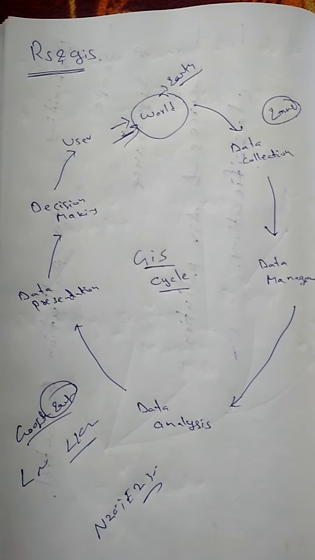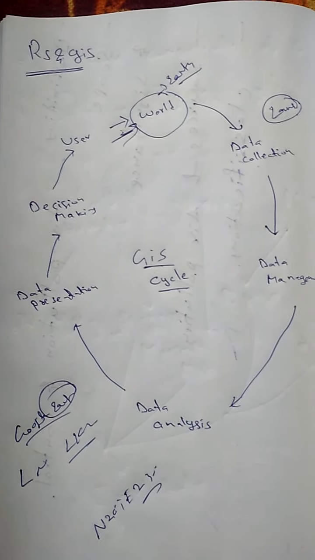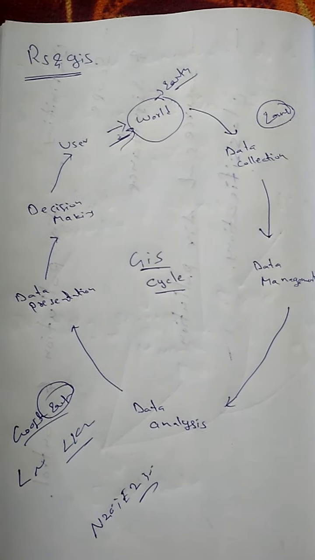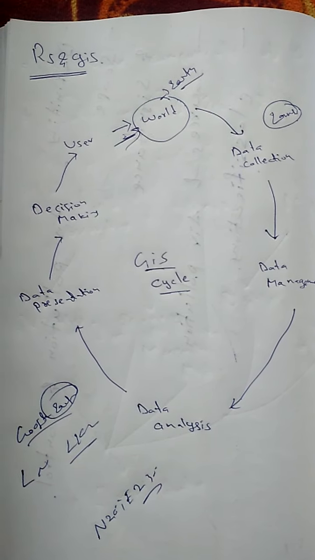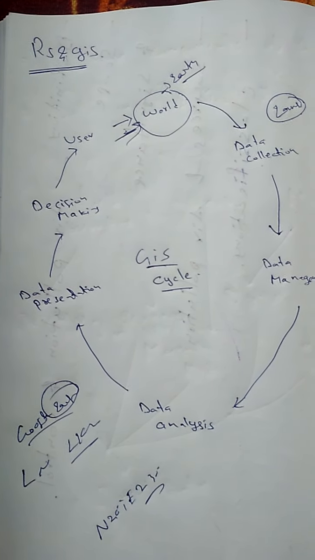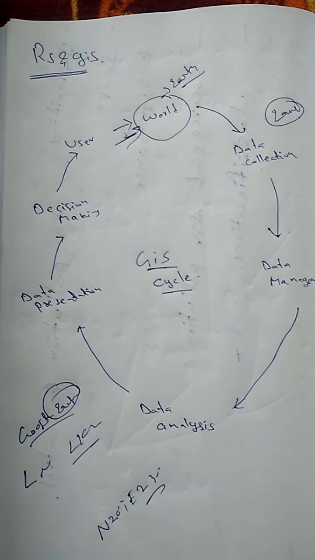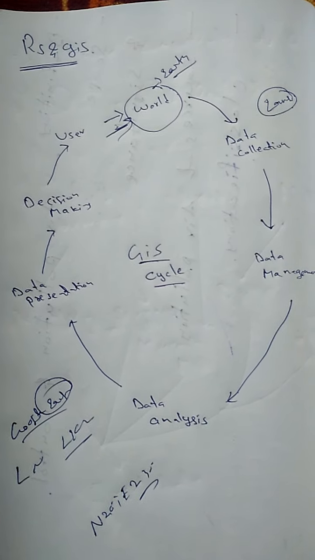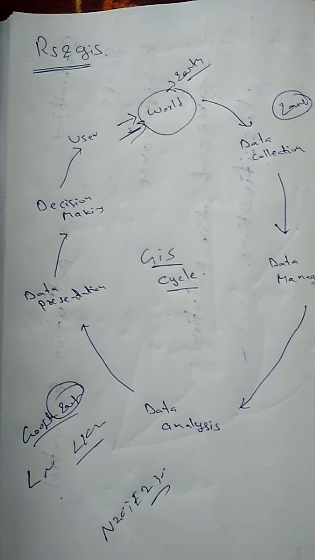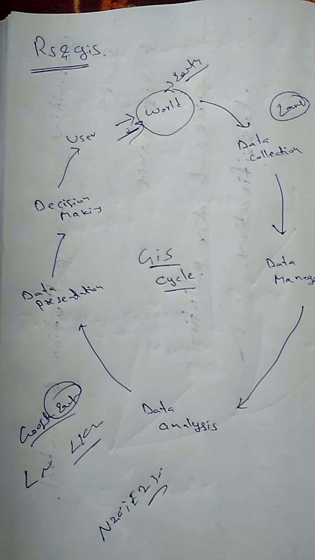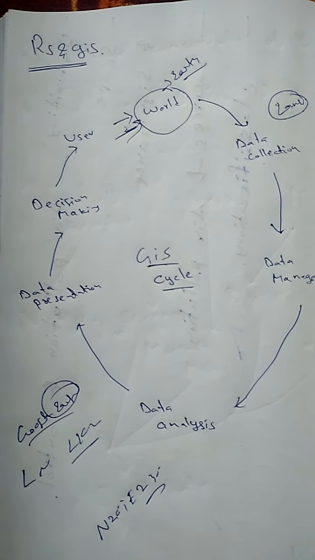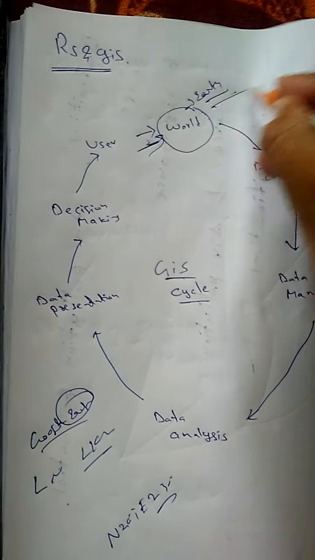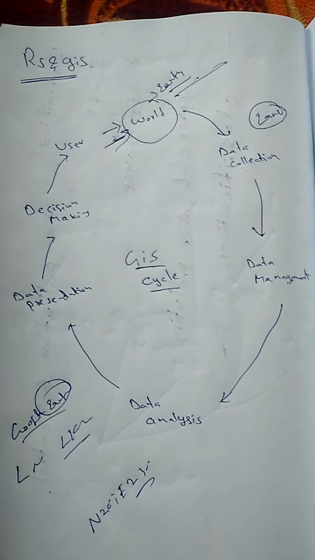This much of land is there, so this much we can use, or this much water is there, this many living organisms are there, this many plants are there. Next you go to decision making, so you decide to use or not use. Here you are doing all these activities with the help of geo information systems. You are the user of the geo information systems. From where are you going to use the data? You collect the data from the earth only. So it's a simple cycle.